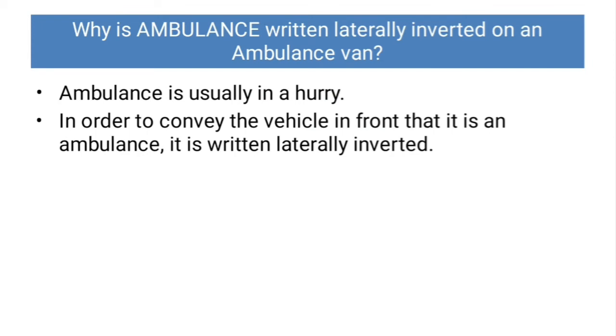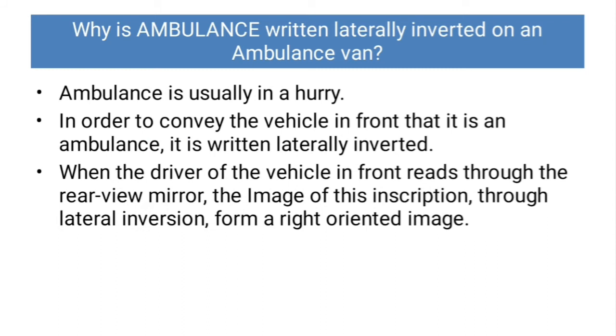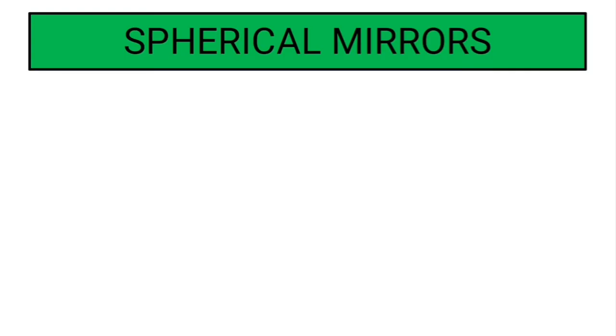In order to convey to the vehicle in front that it is an ambulance, it is written laterally inverted. When the driver of the vehicle in front reads through the rear view mirror, the image of this inscription, through lateral inversion, forms a right-oriented image. तो जब भी रेयर व्यू मिरर में ड्राइवर इमेज को देखता है, तो वो उसको सीधा दिखाई देता है, एम्बुलेंस दिखाई देता है. So that's why the word ambulance is written laterally inverted.